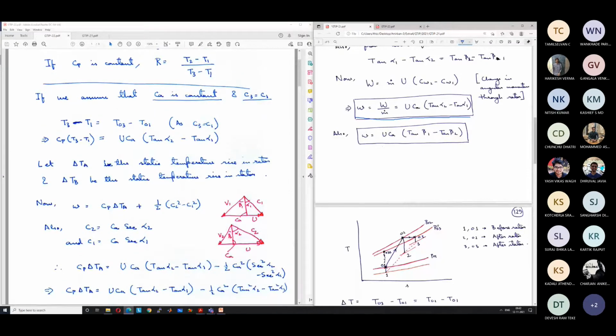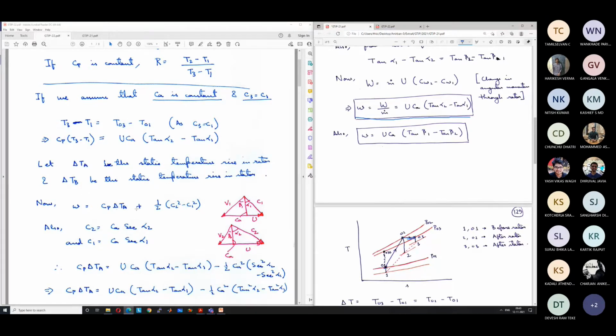Overall work input is T03 minus T01 into Cp, which is also equal to Cp into T3 minus T1, or equal to Cp into delta Ta plus delta Tb. Okay, T3 minus T1 is equal to T3 minus T2 plus T2 minus T1. So we can write W is equal to Cp delta Ta plus Cp delta Tb.